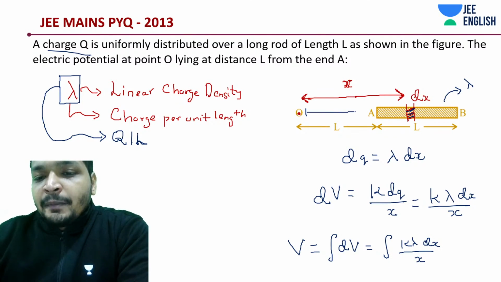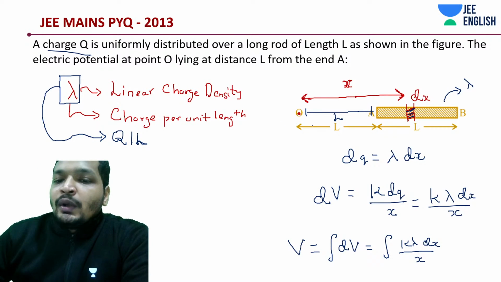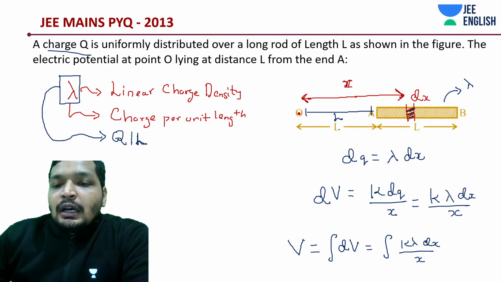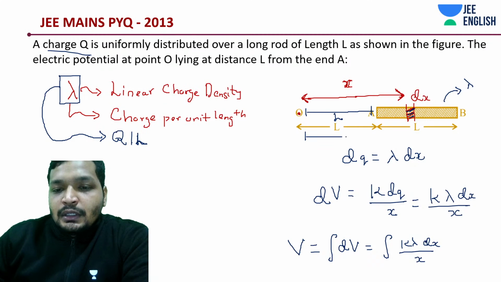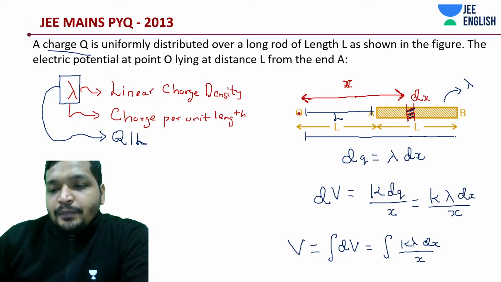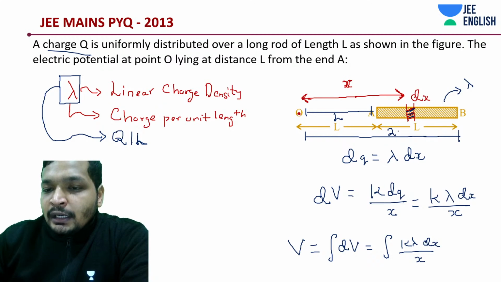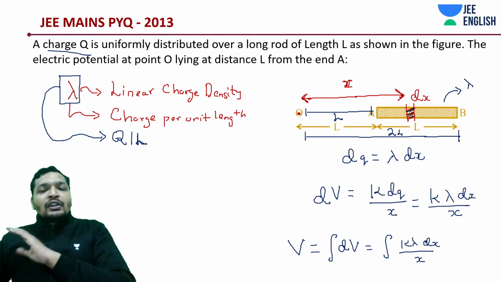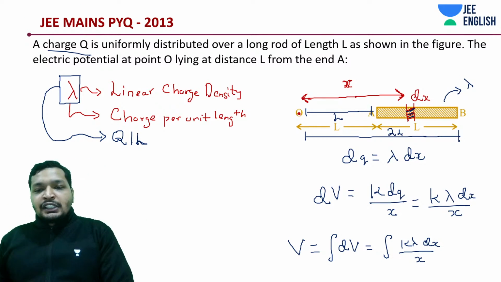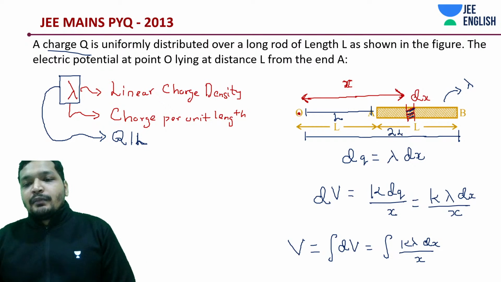x is varying from this point, that is the x that we are calling, from L to 2L, from A to B. Be it on the right or be it on the left, potential value would always be the same.